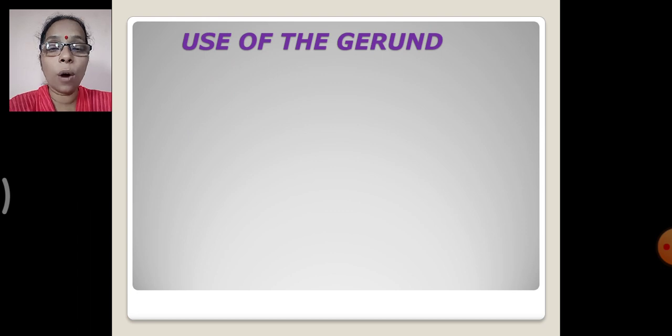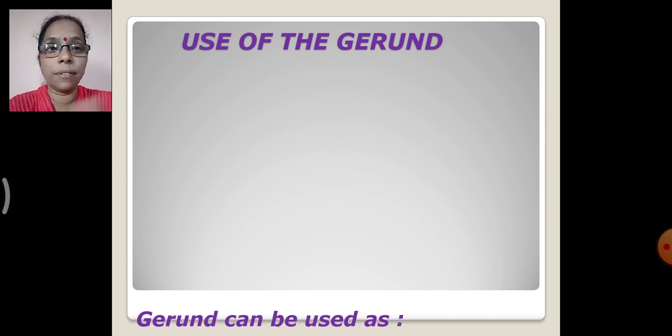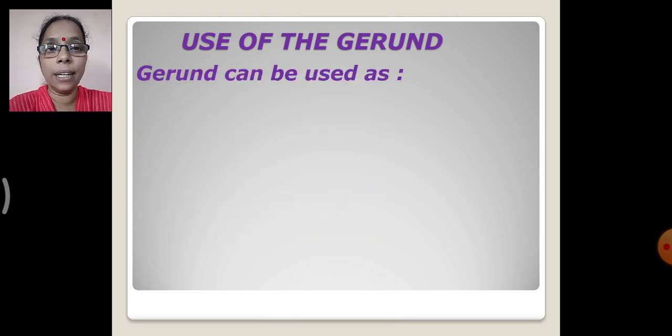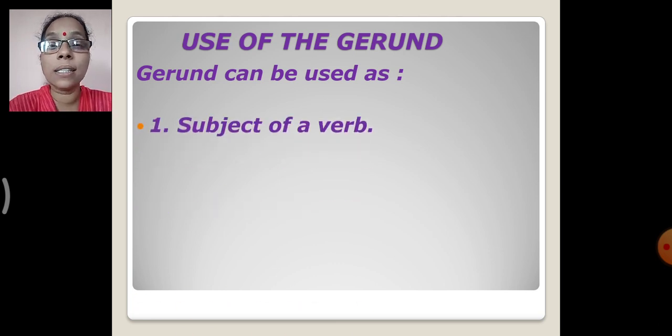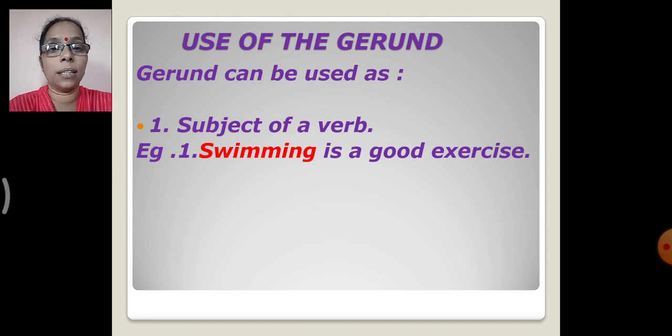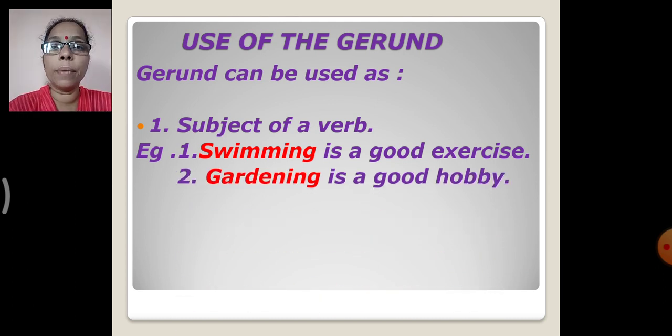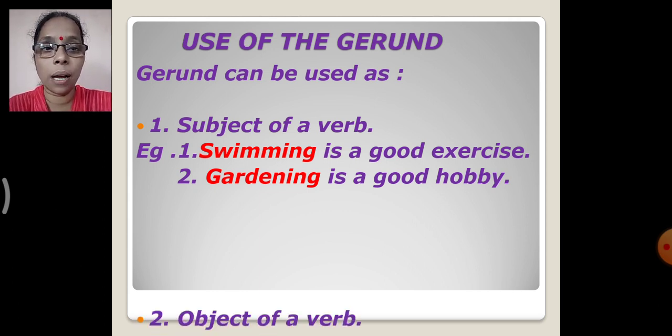Use of the gerund. How is the gerund used in different ways, different forms? A gerund can be used as the subject of a verb. Now what is that subject of a verb? Let's see. First one. Swimming is a good exercise. Gardening is a good hobby. So it is the subject. What is a good exercise? Swimming. What is a good hobby? Gardening. So here it acts as a subject.